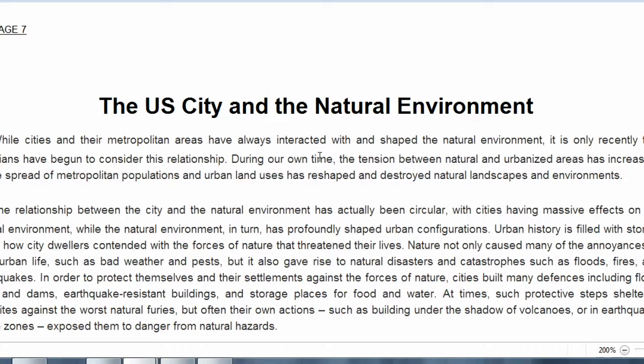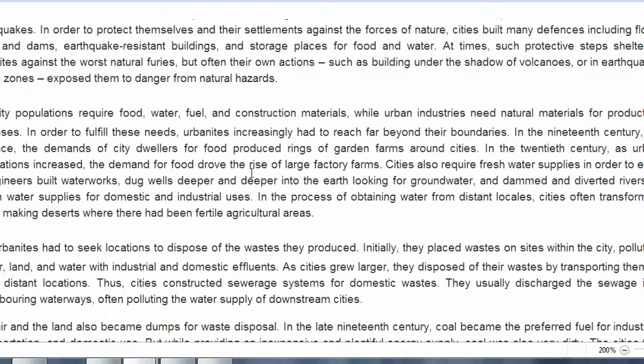So what are they basically discussing in this paragraph? They're going to open a new chapter, a whole new discussion. They're going to do some research on this topic, because it says it is only recently that historians have begun to consider this relationship between the metropolitan areas and urbanization and all that. So basically the main idea of this paragraph is that they're going to begin with something new, a new idea.